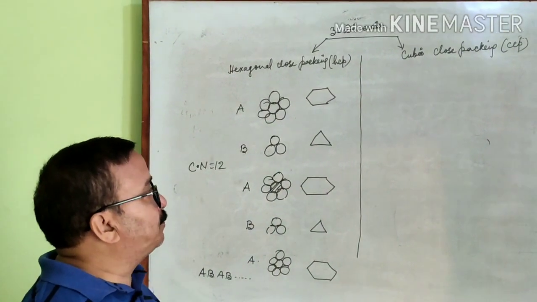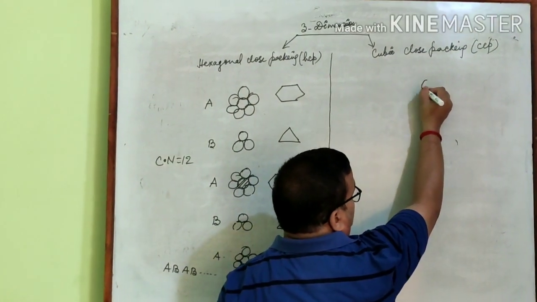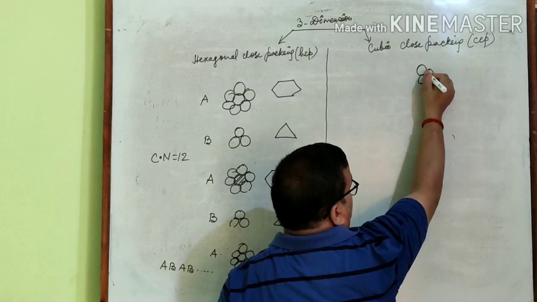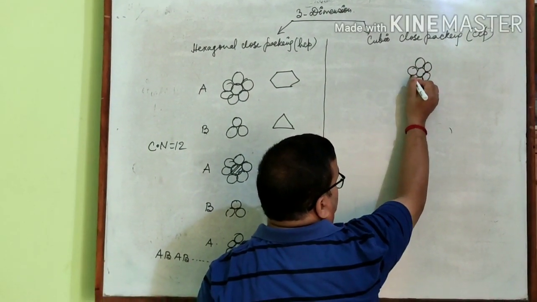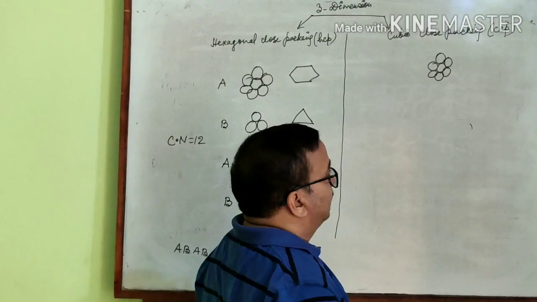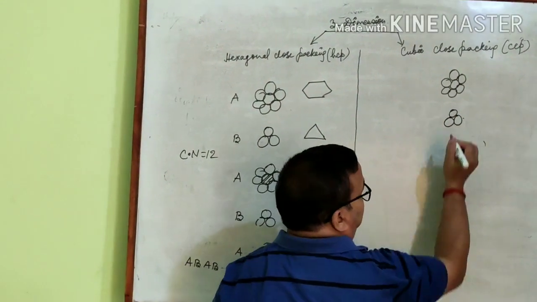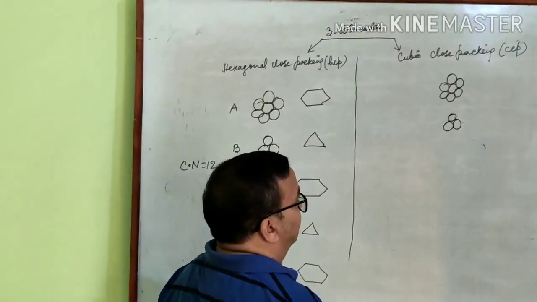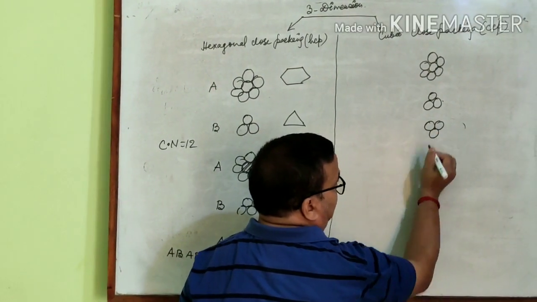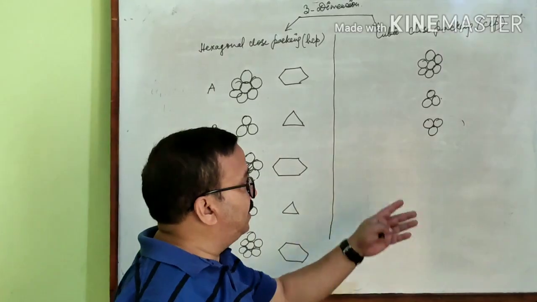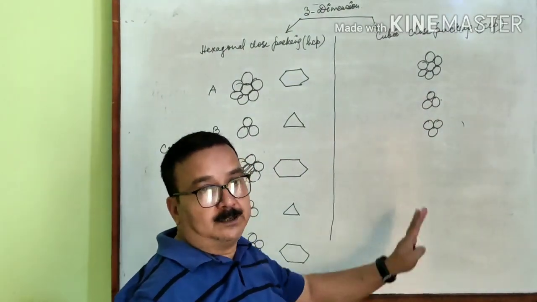Now cubic close packing. In cubic close packing, the arrangement of spheres is again, in the first layer, 1 sphere is in contact with 6 other spheres. In the second layer, 3 spheres are in contact with each other. Again in the third layer, the arrangement of spheres is in this way. 3 spheres are in contact, but they are opposite to each other.